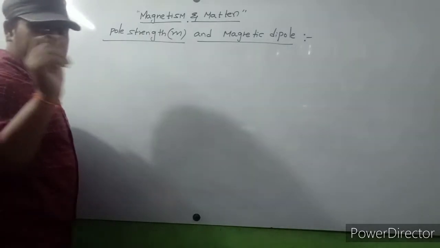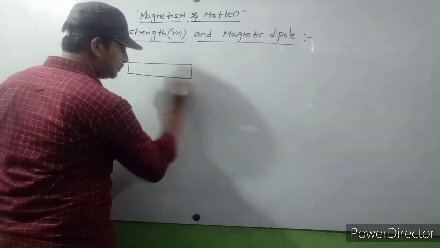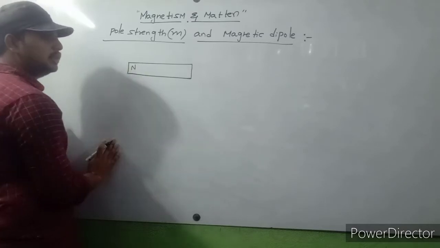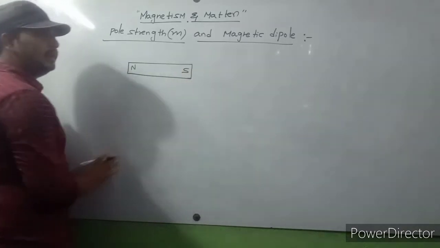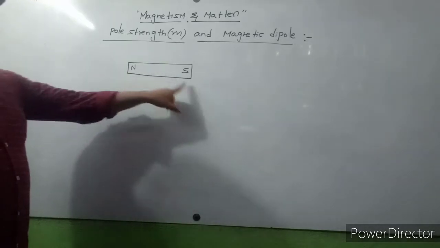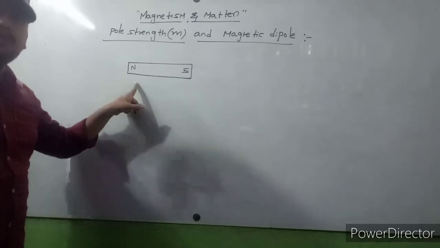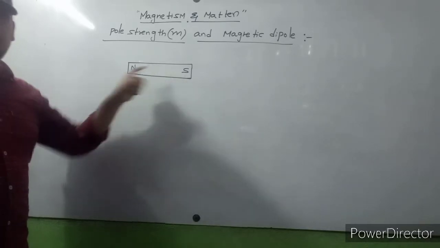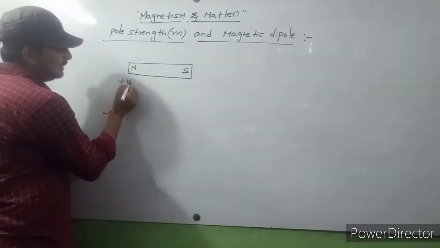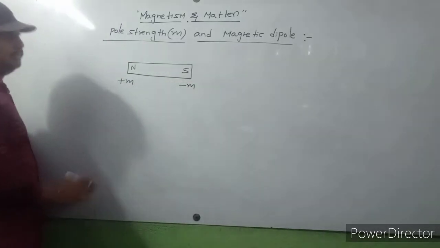So let us consider any magnet. Let us consider this is a bar magnet. This is the shape of a bar magnet. Every magnet has two poles. One is the north pole, another one is the south pole. Every pole has pole strength. Here this north pole has pole strength that is indicated with plus m. This south pole has pole strength that is indicated with minus m.